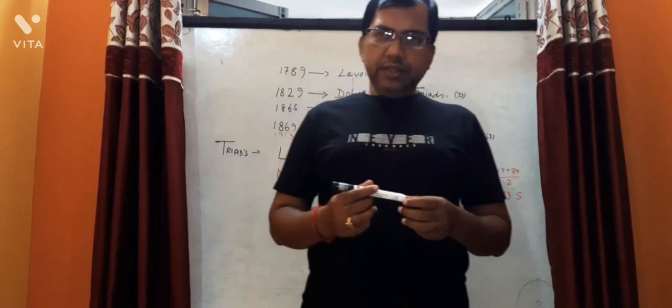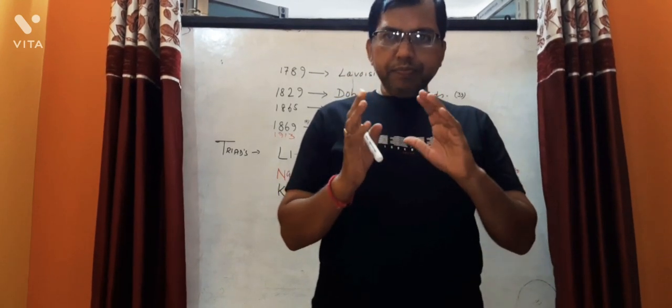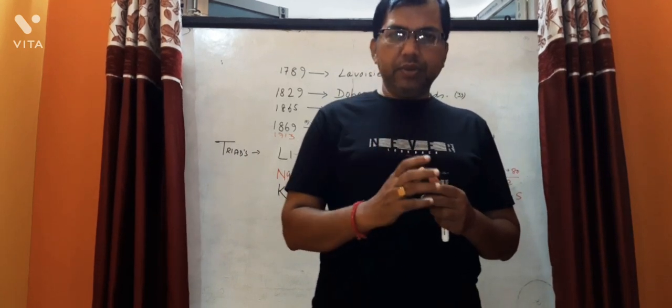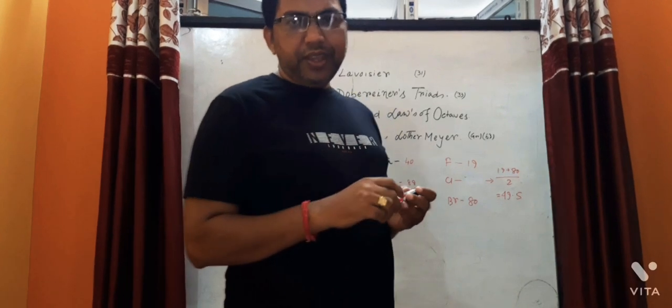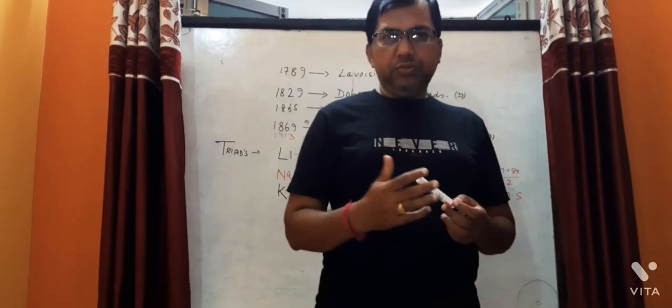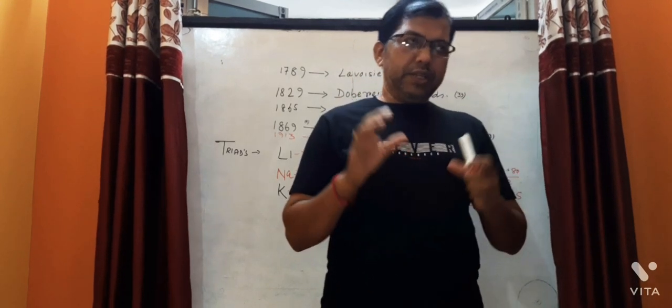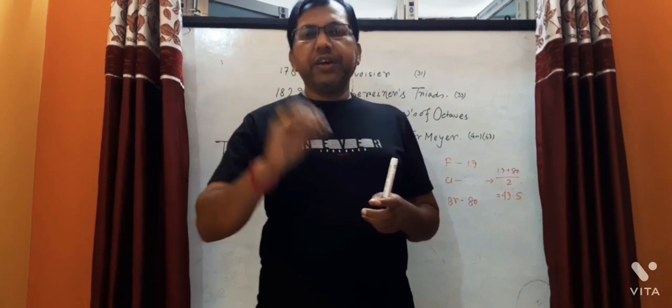Then scientists felt the need for some simple method for the systematic study of the properties of different elements. We have to study each element systematically, but it is not possible to study each separately.